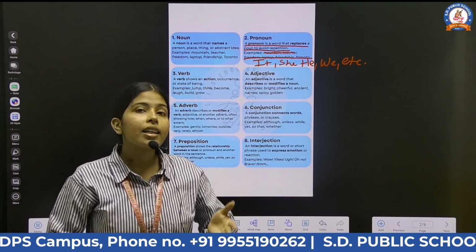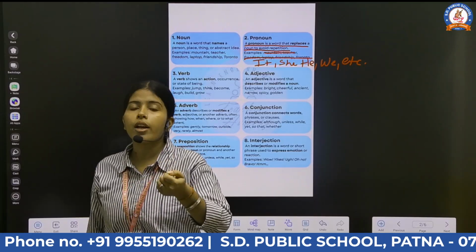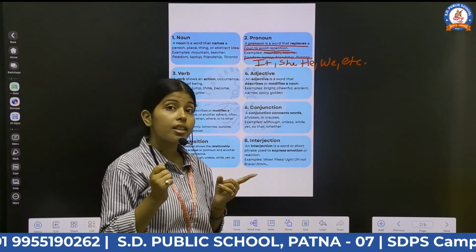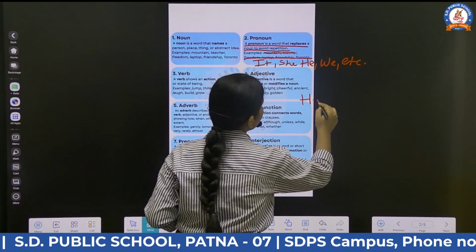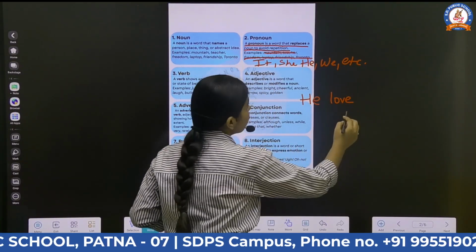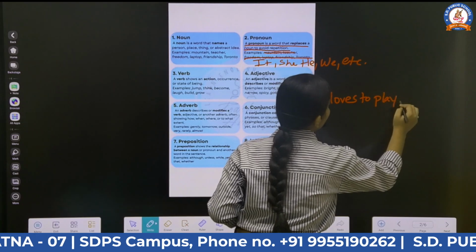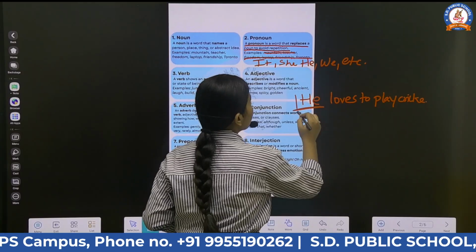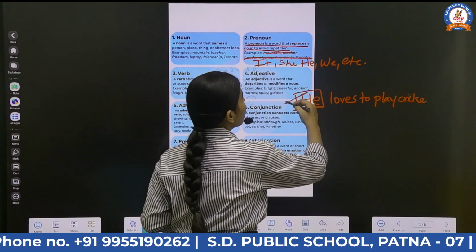For example, Ram is a good boy. Here Ram is a noun, because it is a name. After that we say he loves to play cricket. Here he is used for Ram.